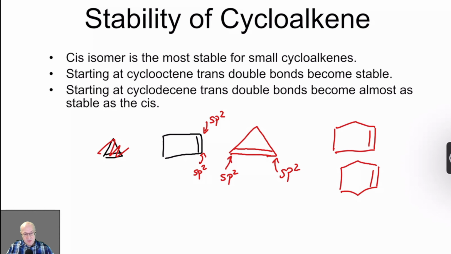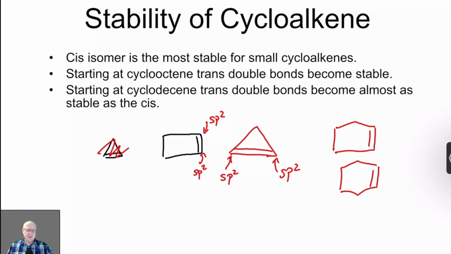At the 8-membered ring, now you can start to get trans double bonds. Only at 8. And that's because as the ring gets larger and larger, they become quote-unquote floppier. They get much more degrees of movement. You've already seen that small alkanes, cyclopropane, cyclobutane, cyclopentane, cyclohexane, they're fairly rigid. They have some movement, but they're fairly rigid.